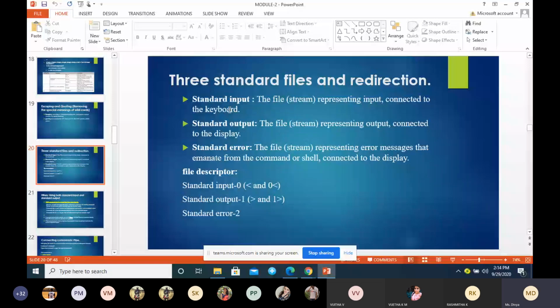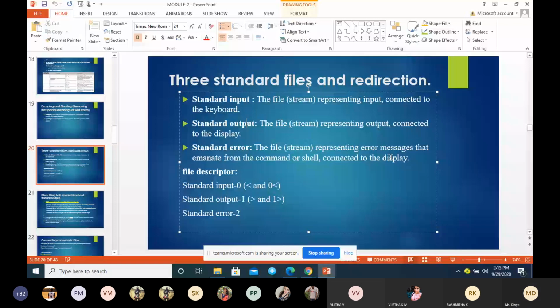Very simple to remember. Standard output is a stream or a file representing output. It is meant for displaying the output, and it is connected to the display. Similarly, standard error is a file meant for displaying the error messages that come from a command or a shell, and it is also connected to the display. So in the display only you can see the error messages.